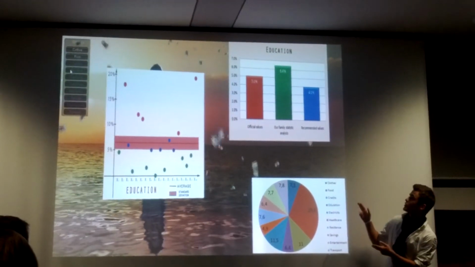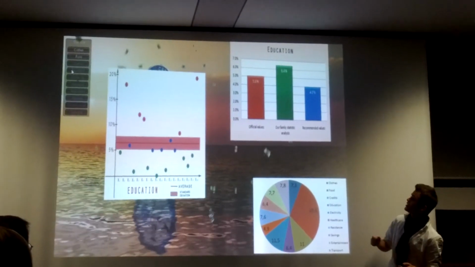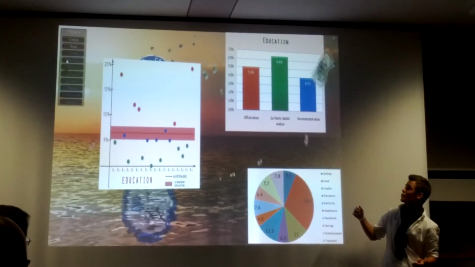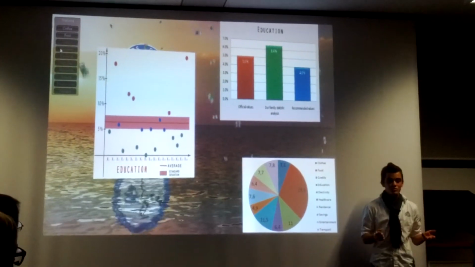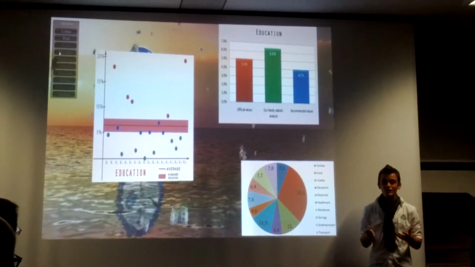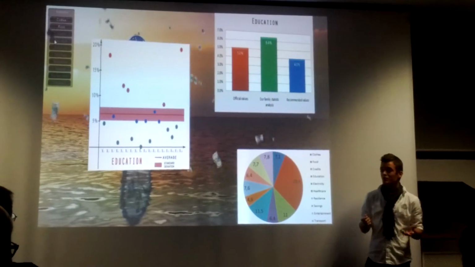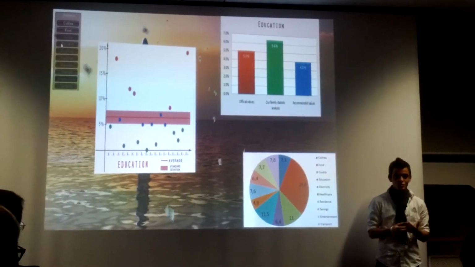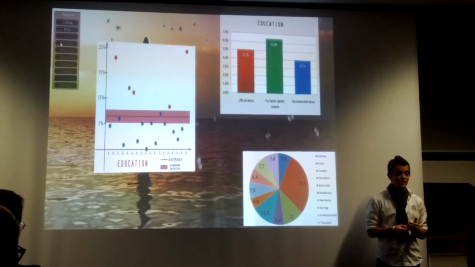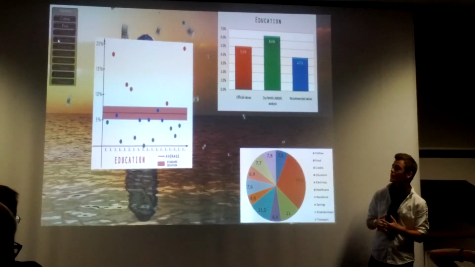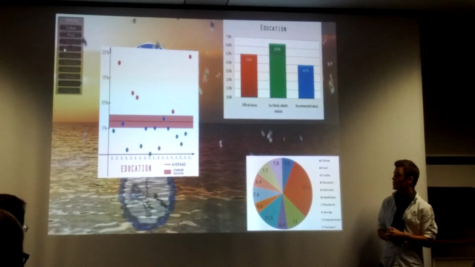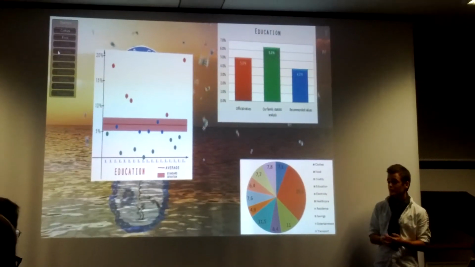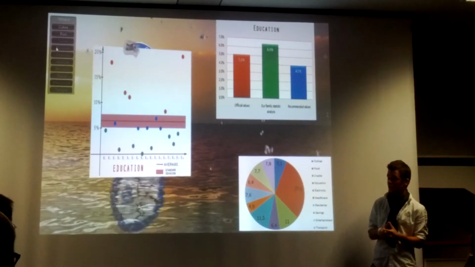If I take you back to the graph on the right, you will notice that our statistic data is not in correlation with the official values and the recommended values, and that's because the students in our school are from a language school, and we need books which are specified for our language needs, and therefore we spend more money on education than the rest of the kids. Next slide, please.